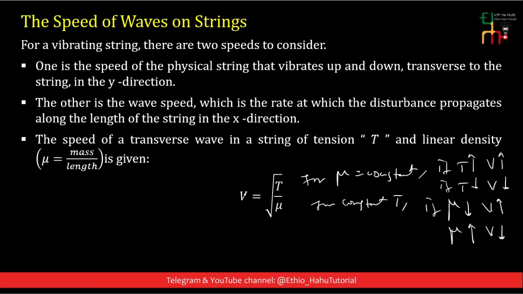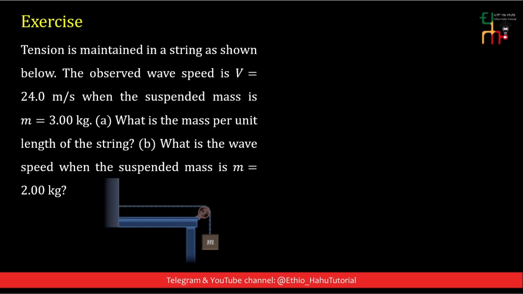The speed of a transverse wave in a string of tension T and linear density. Mass of the string divided by the length of the string is known as linear density or linear mass density. And this relation is used to calculate the speed of a transverse wave in a string. Having seen this, let's do an exercise on a transverse wave.